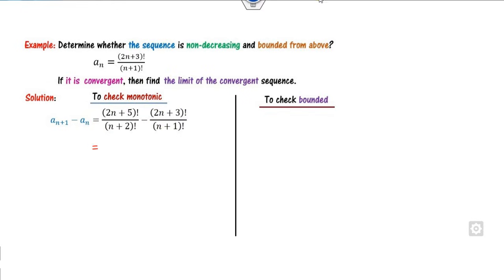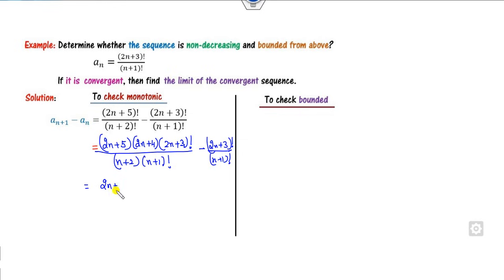I can simply expand the numerator firstly: (2n+5)(2n+4)(2n+3) factorial divided by (n+2)(n+1) factorial minus (2n+3) factorial over (n+1) factorial.